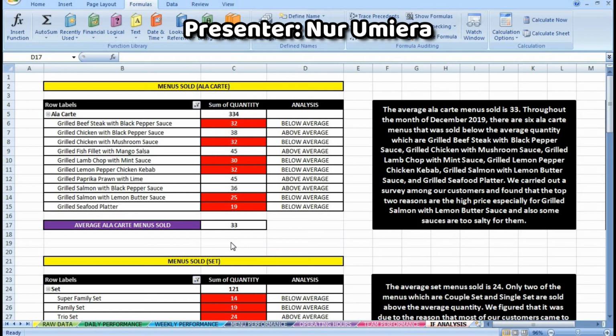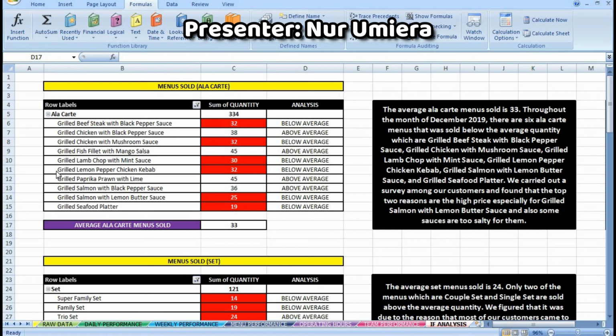Throughout the month of December 2019, there are 6 types of a la carte menus that were sold below the average quantity, which are grilled beef steak with black pepper sauce, grilled chicken with mushroom sauce, grilled lamb chop with mint sauce, grilled lemon pepper chicken kebab, grilled salmon with lemon butter sauce, and grilled seafood platter.